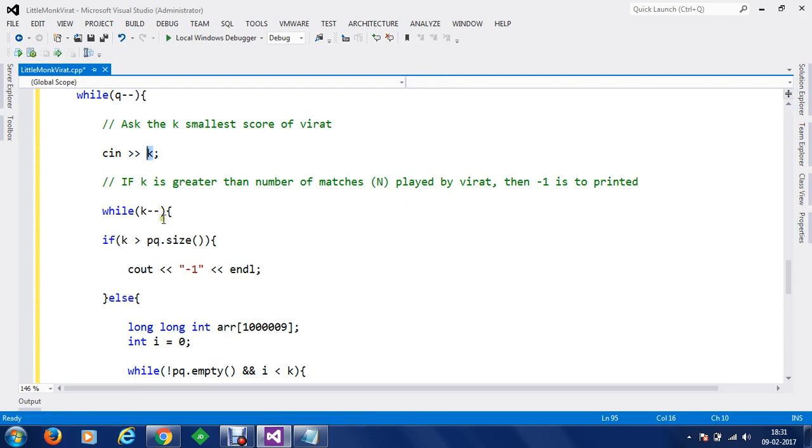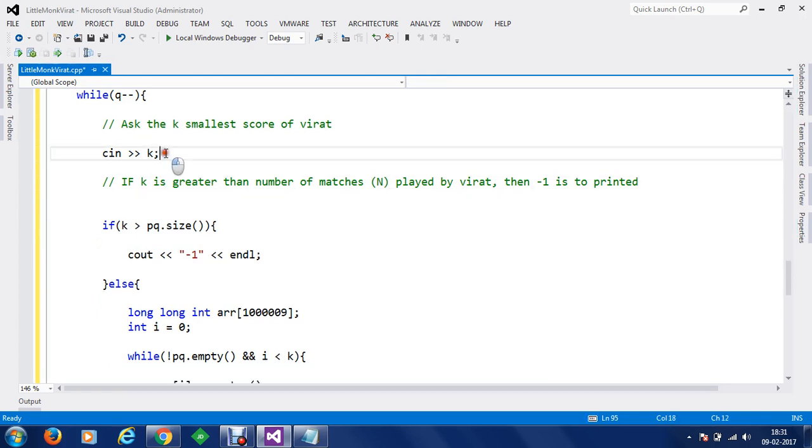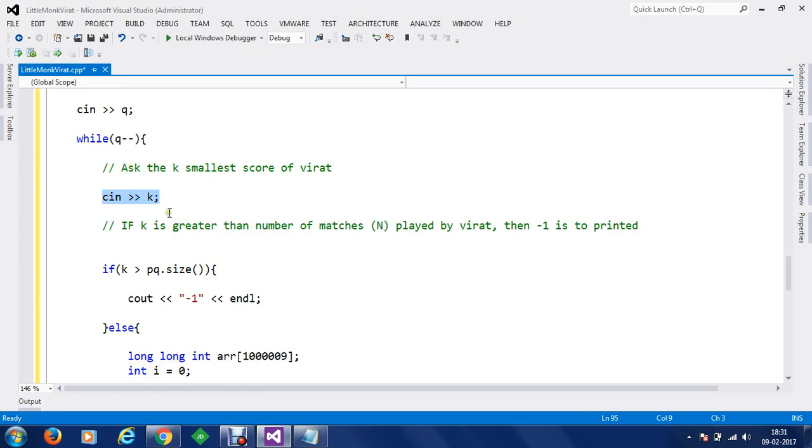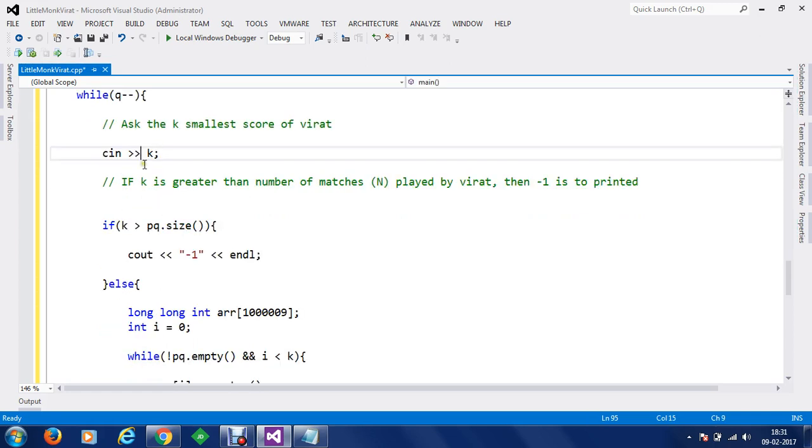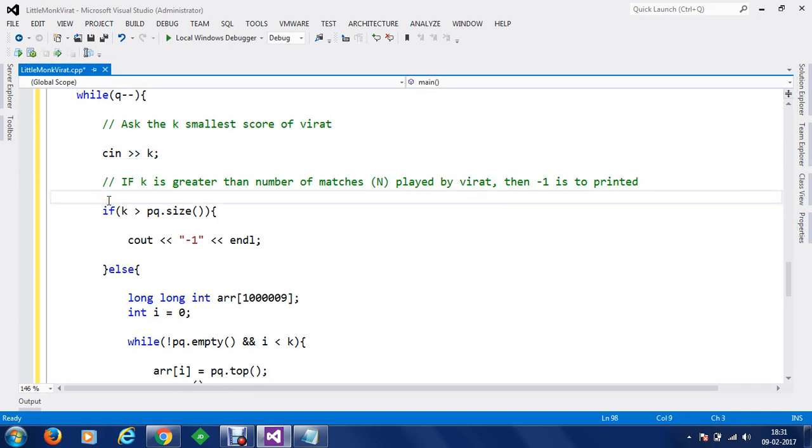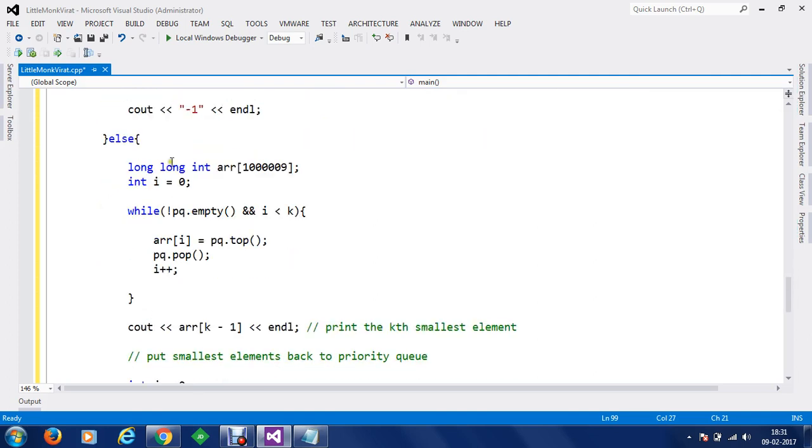So what we have to do is 3, 2, 1, we have to do it again and again. Let's just quickly check that. So what we did here is ask for the number of times it will be asked. It will be asked the first value first. Okay, so we don't need to have that value here. So we are going to get the k smallest element, then we are going to check if k is greater than the number of matches played, then we are going to print -1.